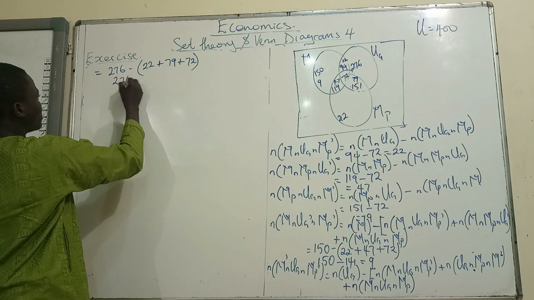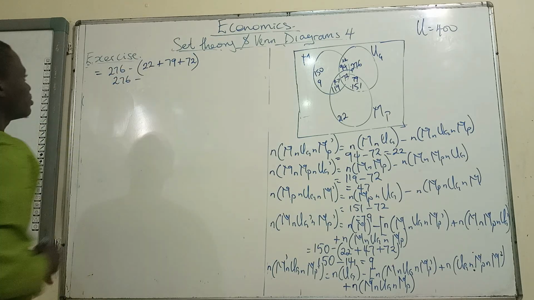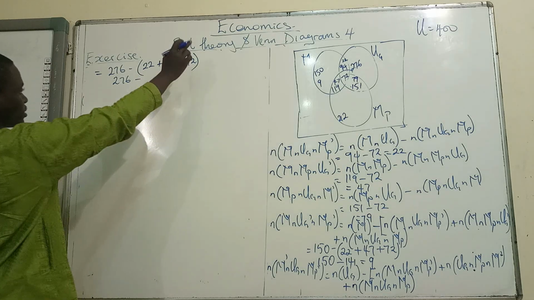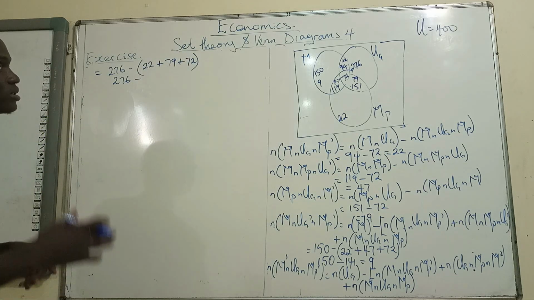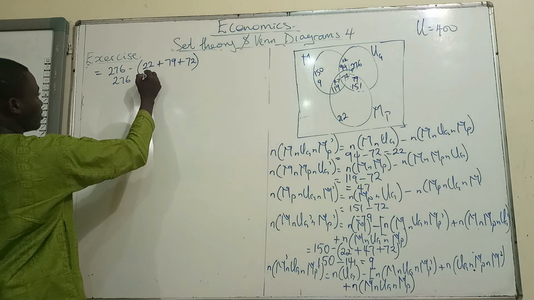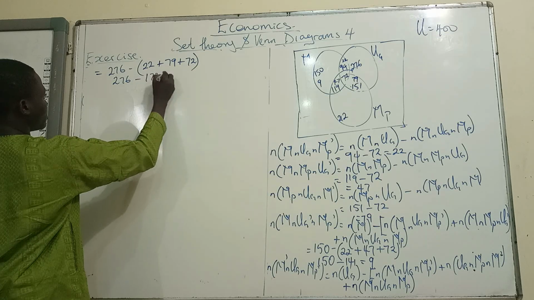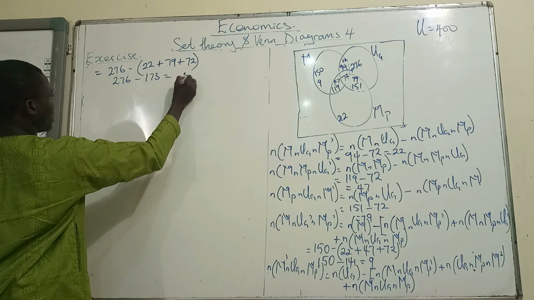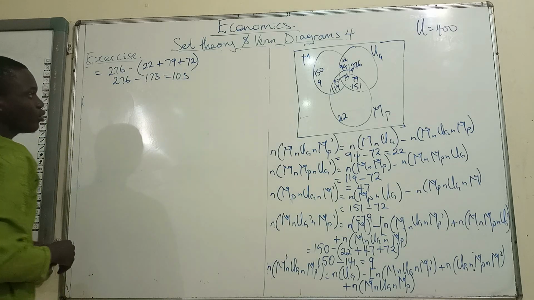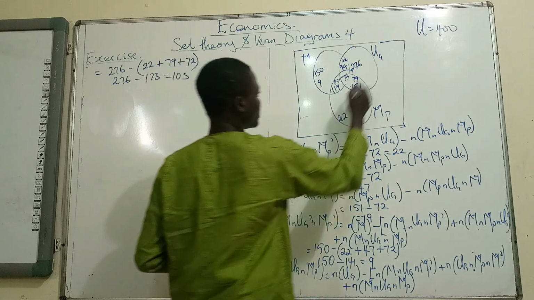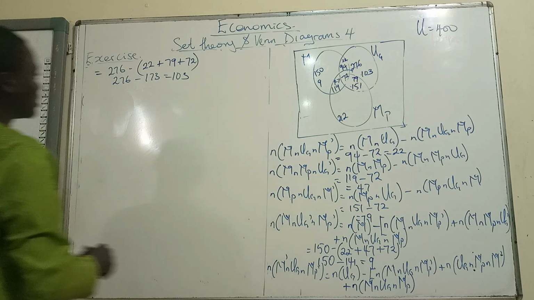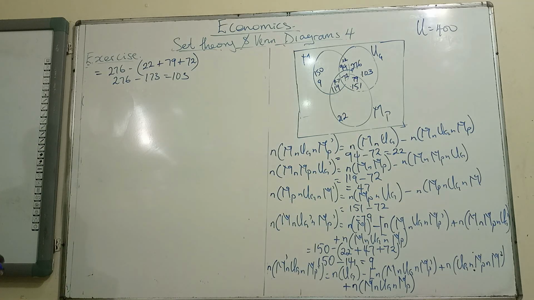So this is going to be 276 minus 22 plus 79, I think this is 101. Yeah, this is 101. So 101 plus 2 is 103. So 103 plus 70 is 173. So we have 103 people that are just undergraduates. They are not married and they are not men. Okay, so we have 103 of them.